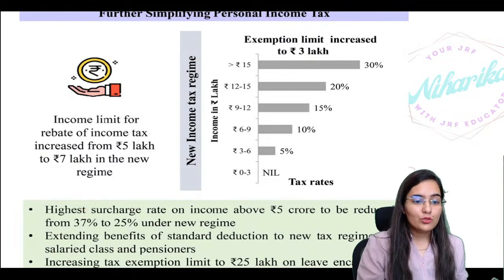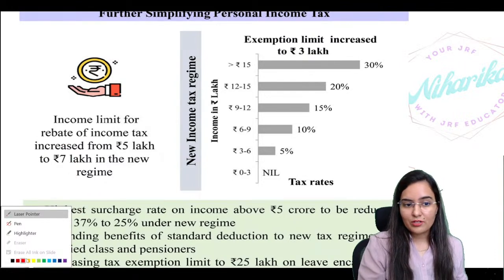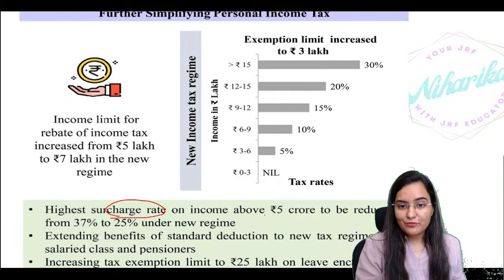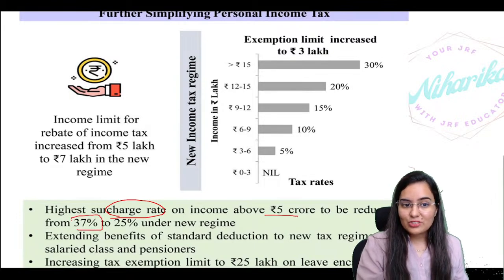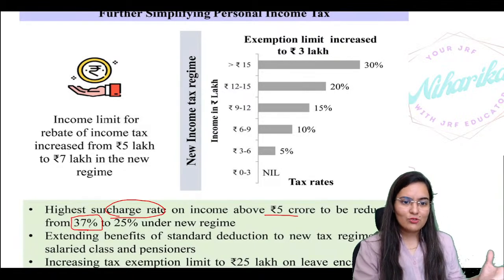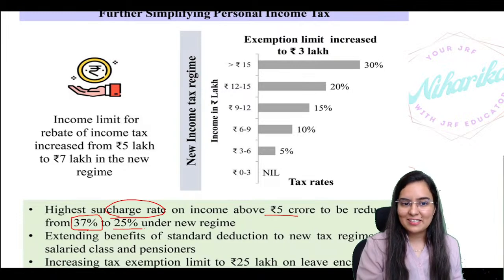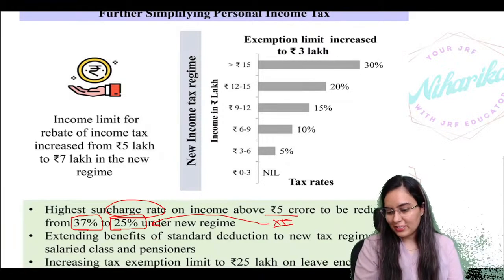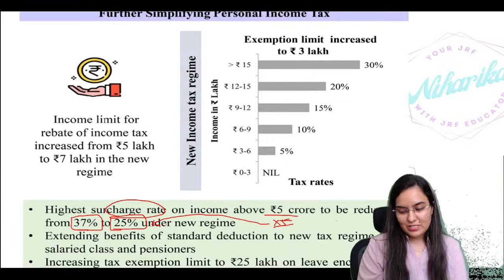Now, one more new, very nice, important amendment is that the highest surcharge which you have seen above 5 crore, previously it was 37%, such a weird number. Now it is in the table of 5 only. 5 fives are 25 under the new tax regime. Okay, now, yes, increased by 50k, very nice.